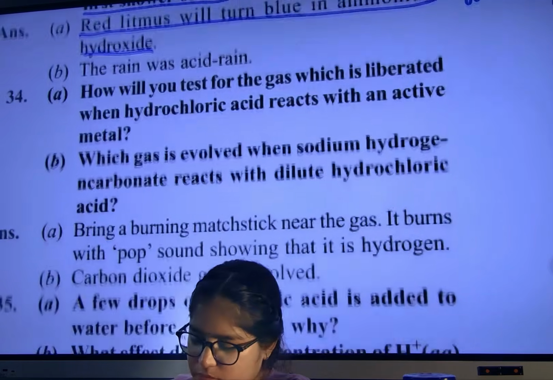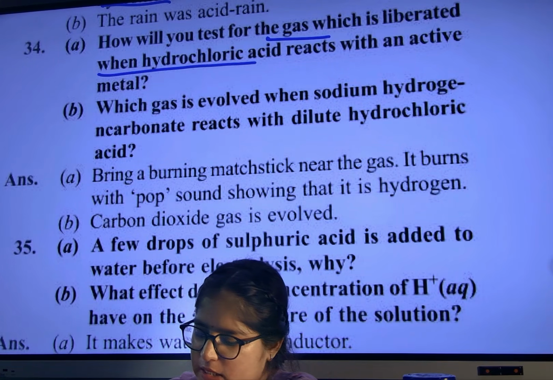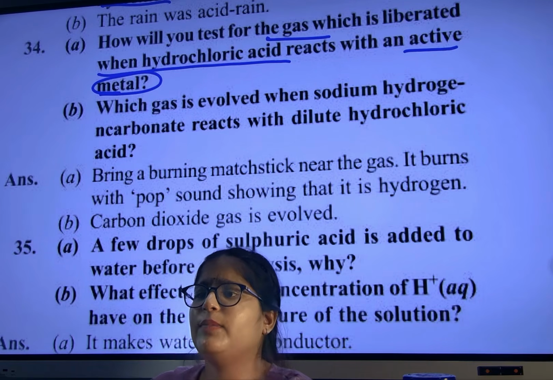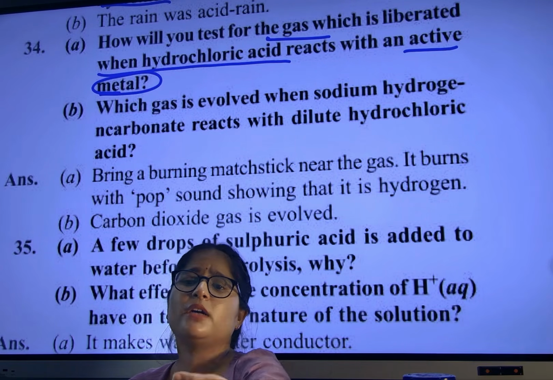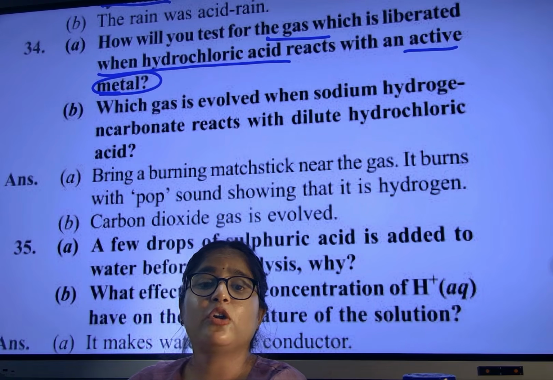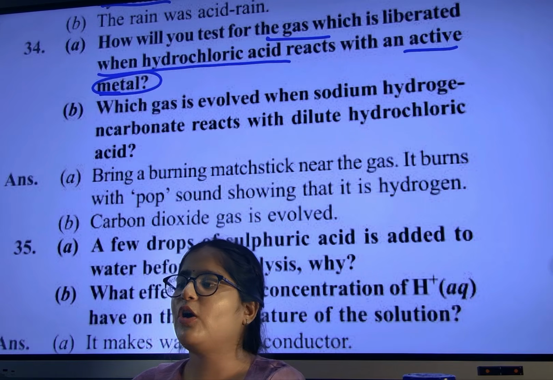Understood? How will you test for the gas which is liberated when HCl reacts with an active metal? Tell me quickly. Active metal means zinc metal. Whenever zinc reacts with HCl, which gas? Hydrogen. And how will you check it is hydrogen gas? Pop sound.